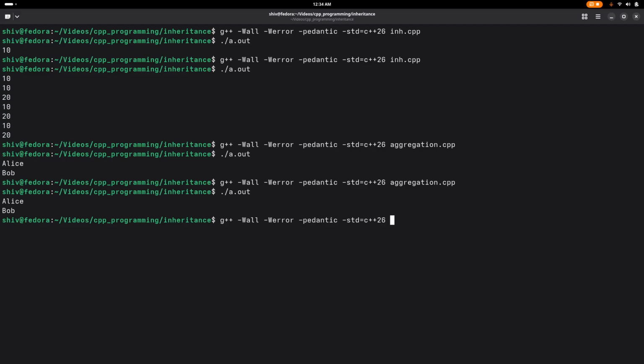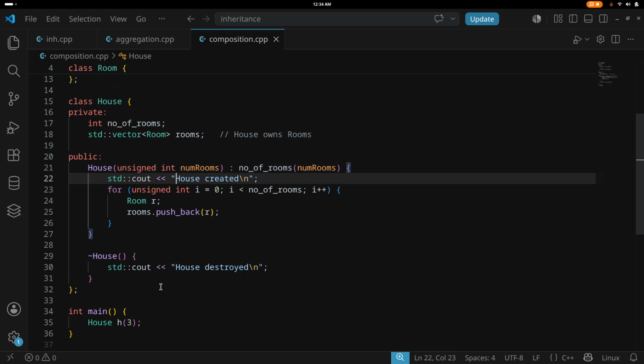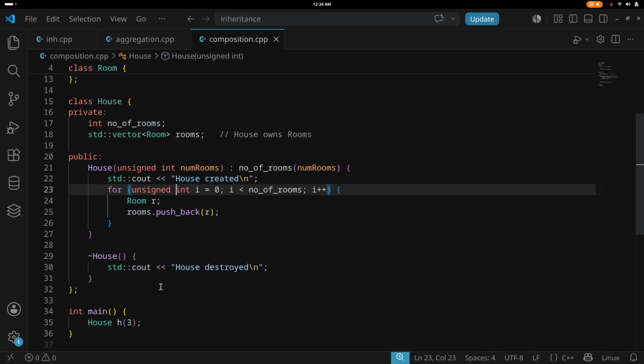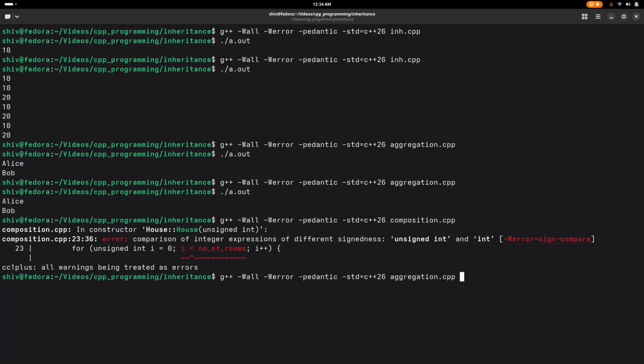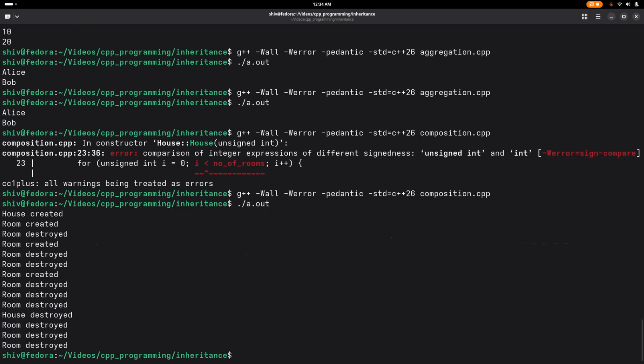Sorry, this should be composition. There is a comparison between unsigned int and int. Where did I make a mistake? i less than number of rooms, and number of rooms is int. Okay, this should work now, and we run this. Let me increase the font a bit, and run with dot slash a dot out.